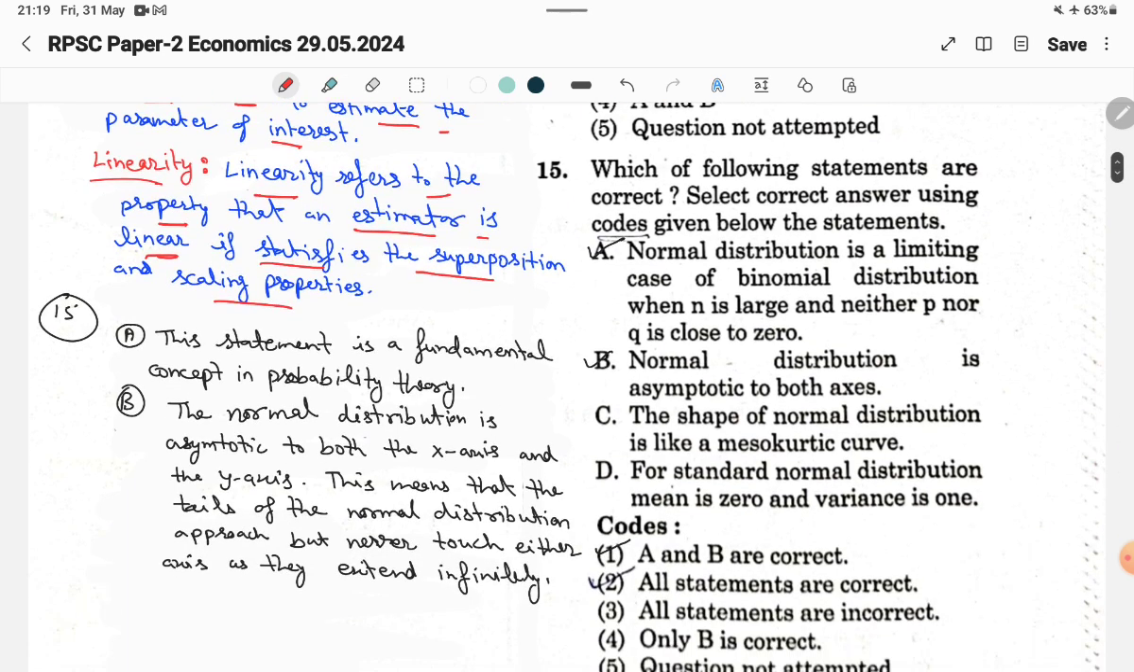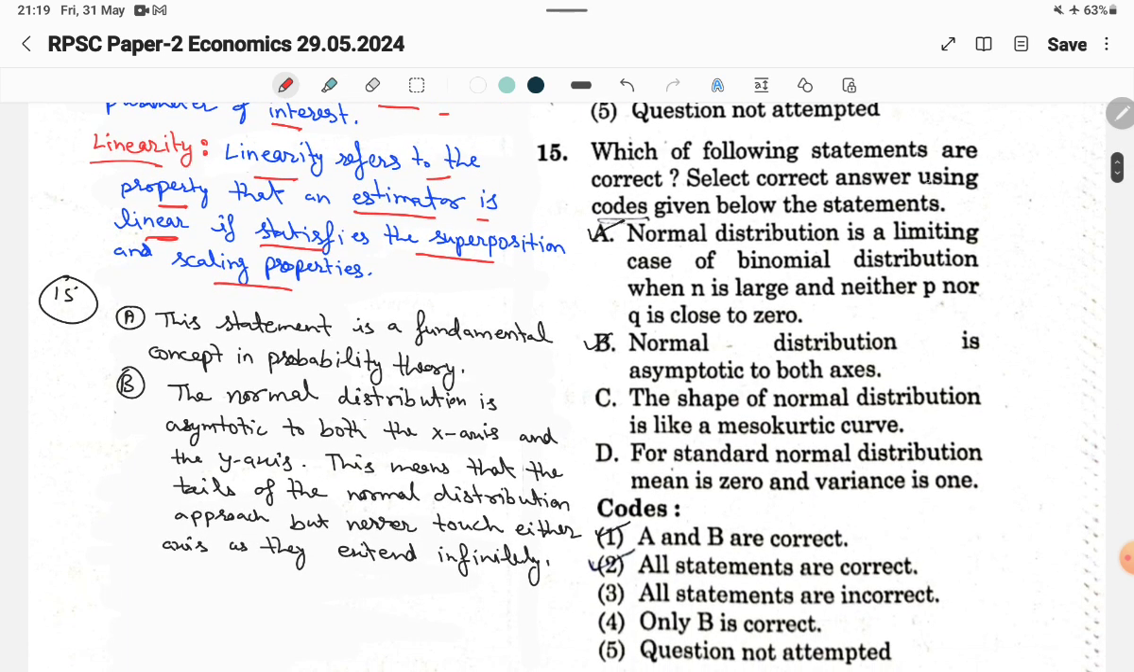Now the next, 15th question: which of the following statements are correct? Select the correct answer using the codes given below the statements. There are two statements, A and B. Now the statement is: the normal distribution is a limiting case.